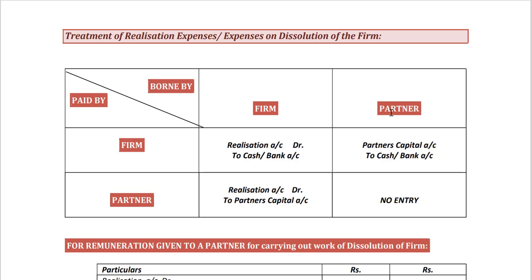And finally, where the partner is to bear the expense and the same partner also pays the expense, there will be no entry passed in the books of accounts. So the treatment of realization expenses depends on who is to bear the expense and who has actually paid the expense, as we just discussed.